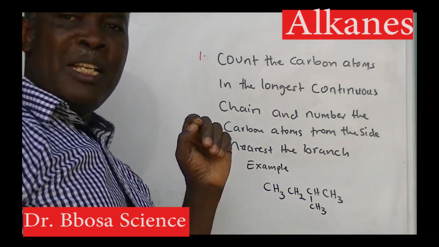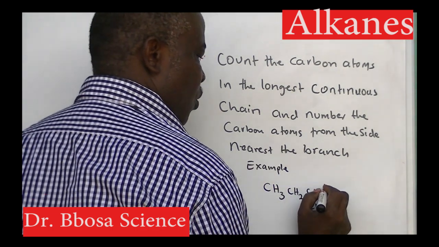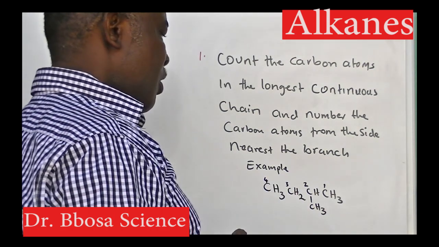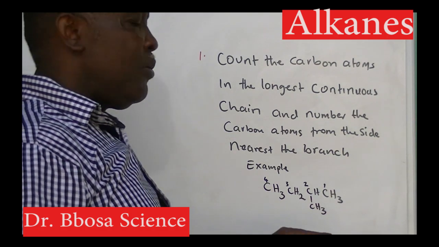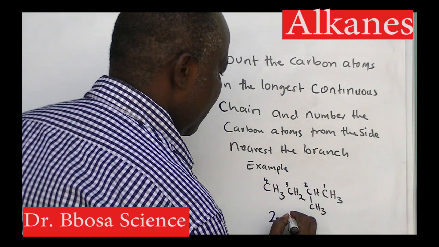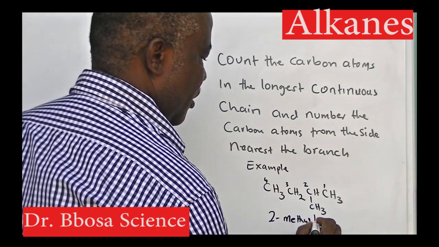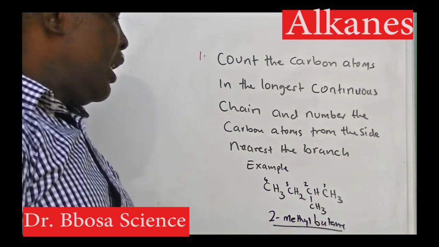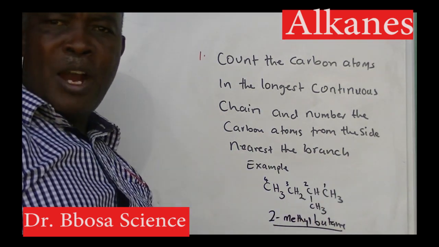Then we number from the side nearest the branch, so we number from this side 1, 2, 3, 4. On carbon number 2, there is a methyl group. So the name is going to be 2-methylbutane, and it is one word.